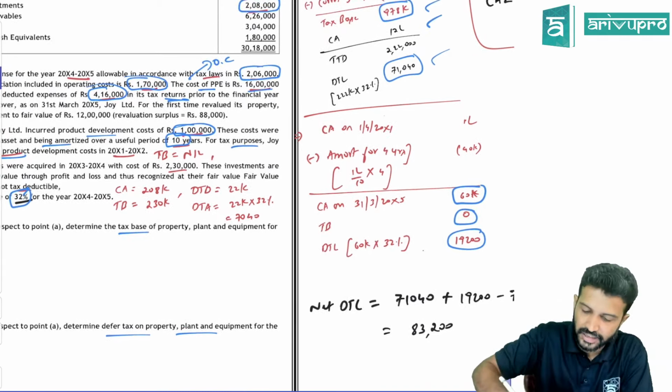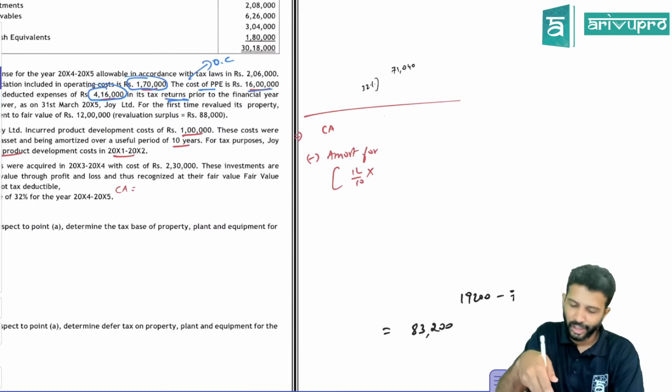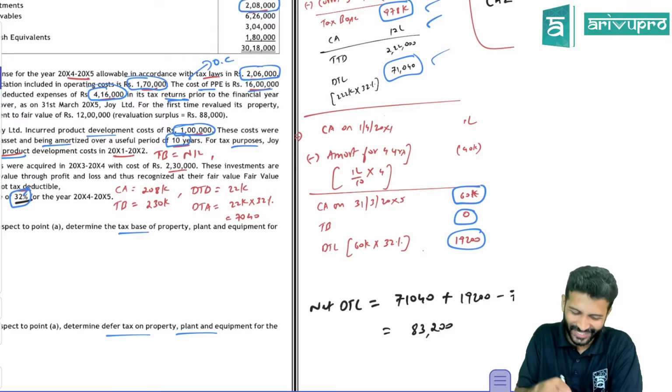Again, they ask tax base and DTL. So 0 and 19,200 DTL is the right option. That's all. So a very, very straightforward question. Nothing new there. All right.